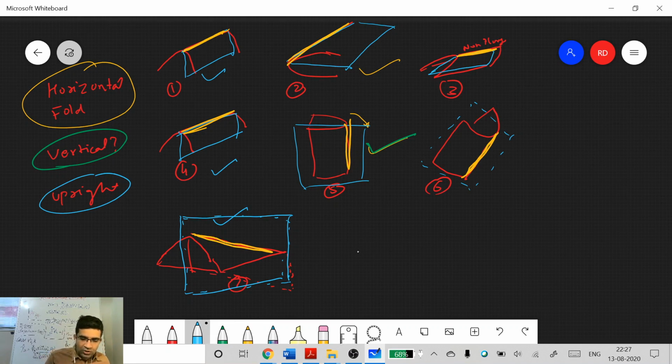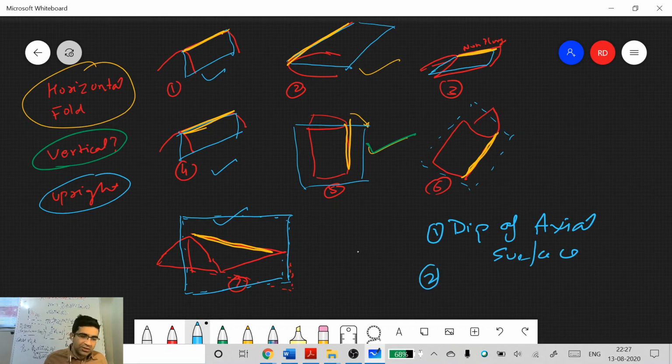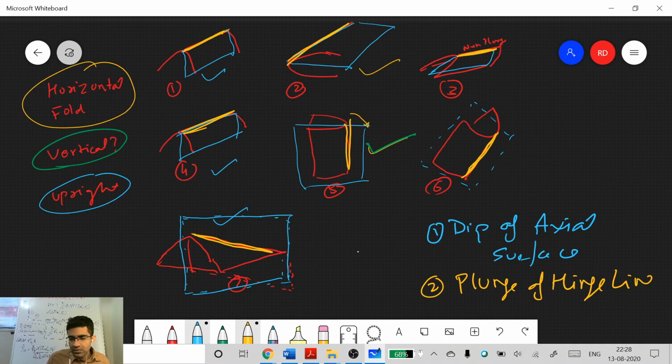We will be tracking two things in all these cases. We'll be looking at, first of all, the dip of the axial surface. We are not interested in orientation in north south geographic coordinates, north south east west. So we are not looking at strike or trend. And the second thing is the plunge of the hinge line. And let me write it in yellow because I've drawn this in yellow. So the second thing that we'll be tracking is the plunge of the hinge line. Okay, these are the two things we'll be tracking. So you have to focus on this only.